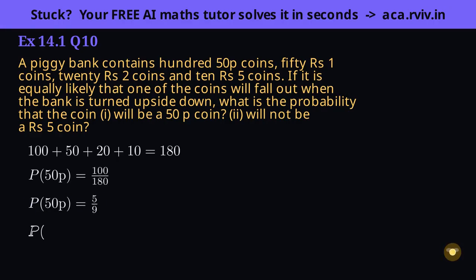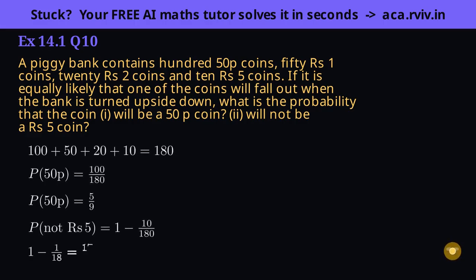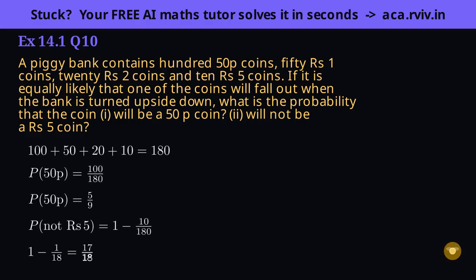Part 2 wants not a 5 rupee coin. Counting the other 170 directly is heavy, so use the complement. There are only 10 5 rupee coins, so subtract their chance from 1. 10/180 simplifies to 1/18, and 1 minus 1/18 is 17/18.